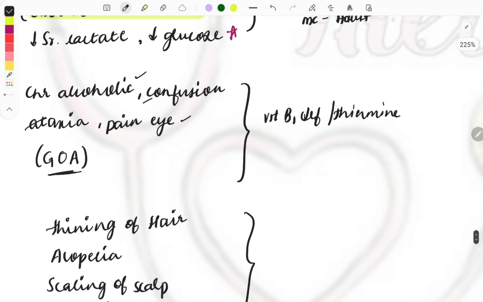we can see these features in the patient, and this is also important as an integration with multiple subjects, like it comes with PSM sometimes, then biochem, then psychiatry, surgery, OBGYN, medicine. Okay, so a lot of subjects, and this is a very famous question asked, almost a repeat topic: B1 deficiency, Wernicke's encephalopathy, and Korsakoff phenomenon.